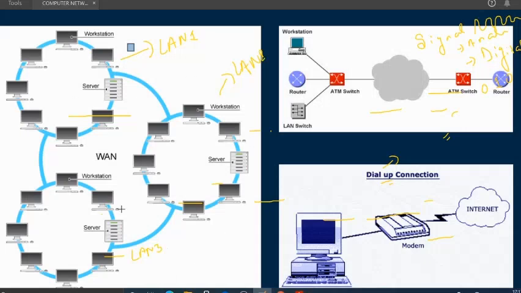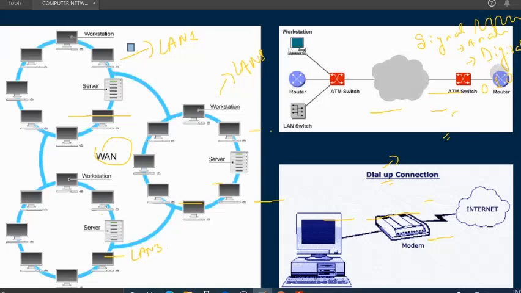And all these LANs, all these local area networks, are connected by one wide area network. So this is how WAN actually works. We can also relate it to a collection of all those LANs by one server or one network, that is WAN.